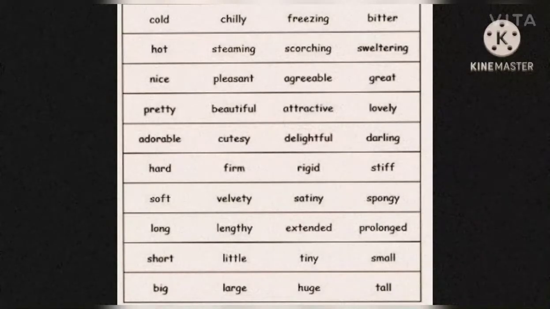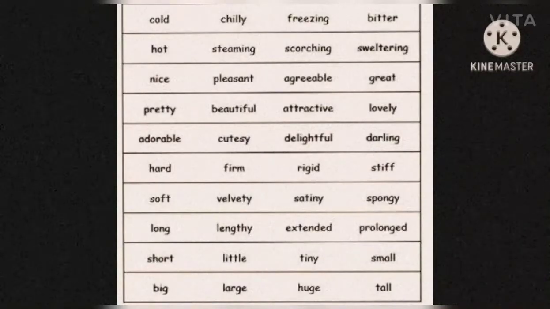Adorable, cutesy, delightful, and darling. These are the words we use when we feel that someone is adorable or attractive. Now coming to the next one, hard. It's too hard. Firm, rigid, stiff. So synonyms means the words which mean the same.